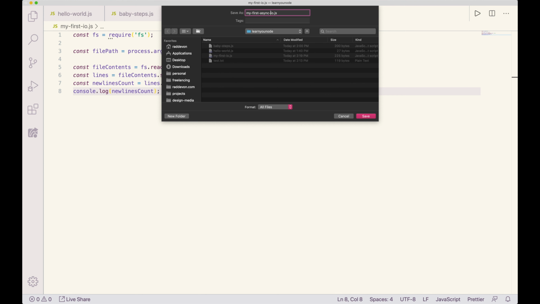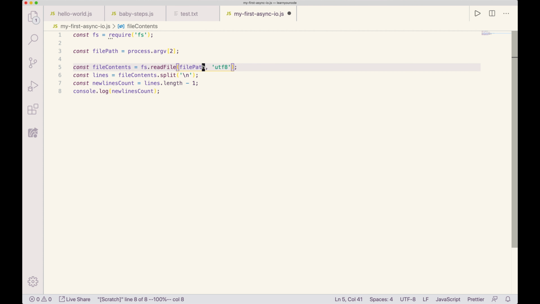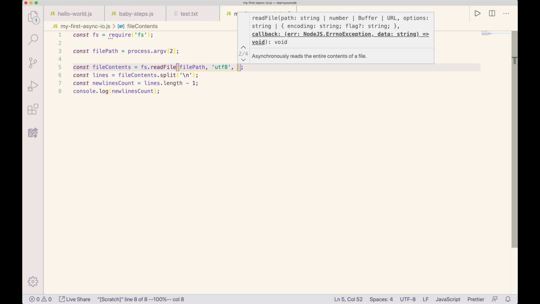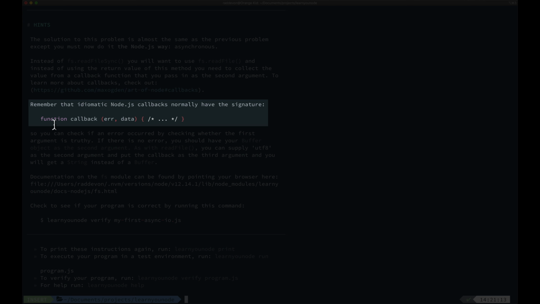Just name this file again. I know that this is going to be readFile instead of readFileSync. Now, this call is where things get different. I'm going to have to pass in a third value, and this is going to be my function. Node uses a convention with its callback functions, and that's what we're telling us about here.